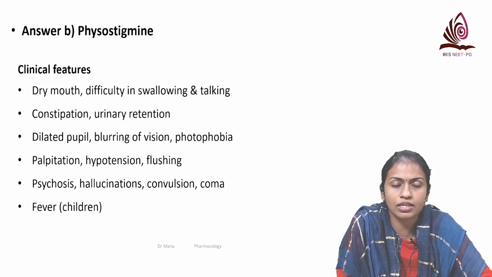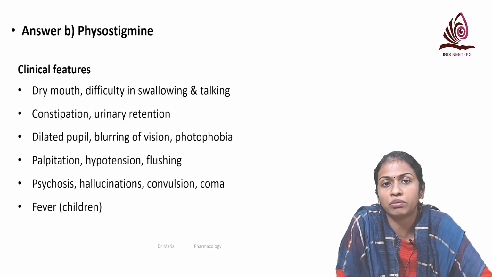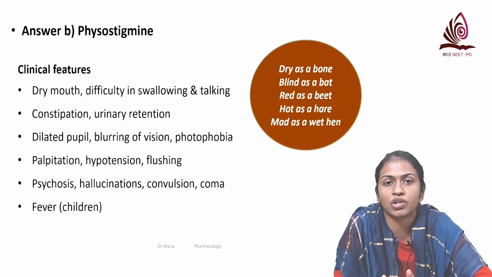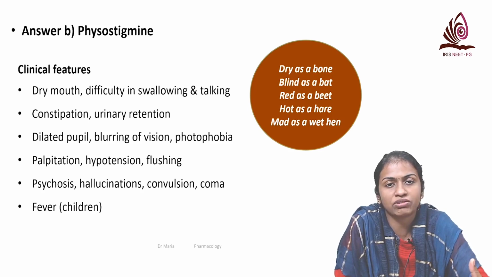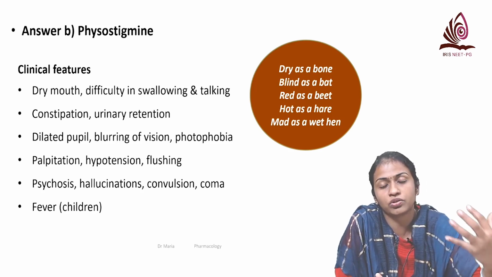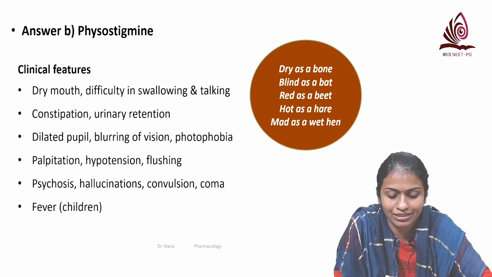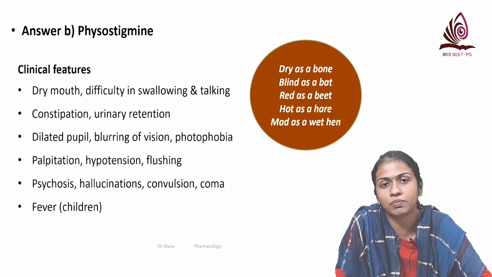So here you can see how to remember the symptoms or signs of atropine poisoning. This is the mnemonic that we use: dry as a bone. Why dry? Because of anticholinergic action, it decreases all the secretions. Okay, sweating, everything is decreased. Blind as a bat because of mydriasis, there is blurring of vision.